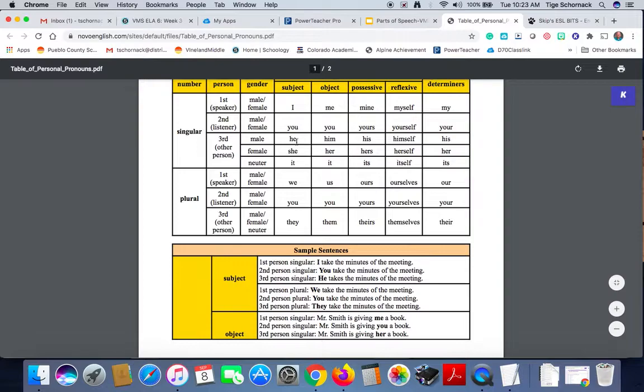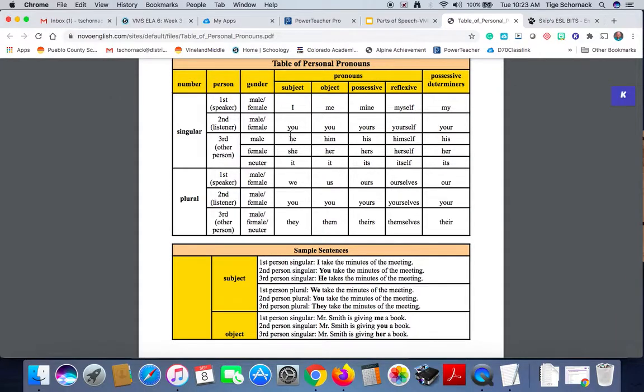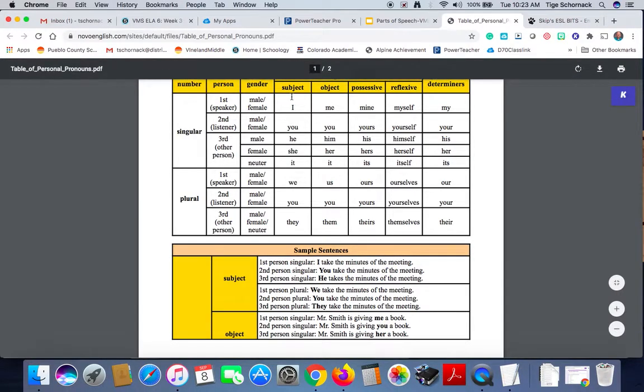Possessive would be mine. So these words are all the personal pronouns. Whether, again, subject would be first, object, that's a little different. Again, sorry, we have first person. Second is only you. Third person is when we speak in third person.